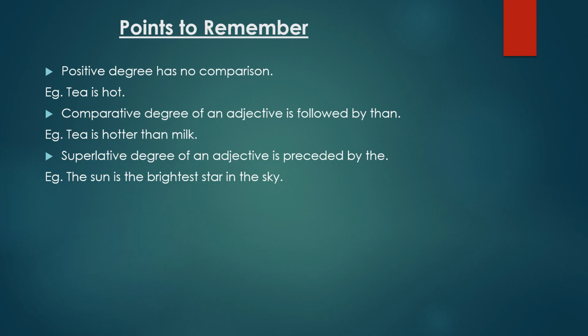Now superlative degree of an adjective is preceded by the. That means before the adjective, the comes, it shows that it is a superlative degree. Example, the sun is the brightest star in the sky. Among all the stars, which is the brightest, that is the sun. So it shows the superlative degree.